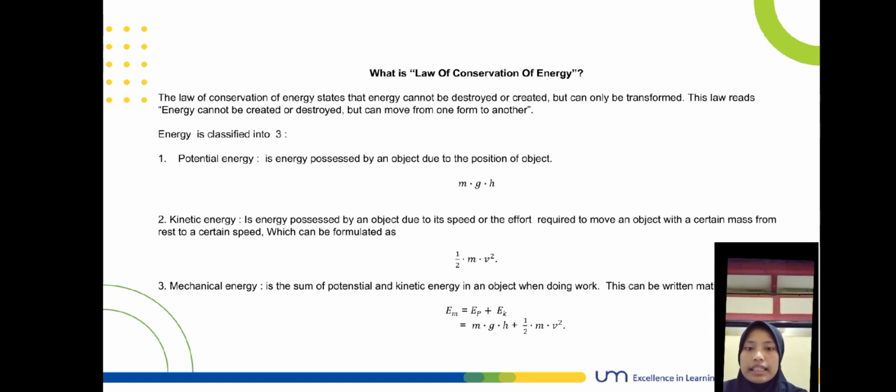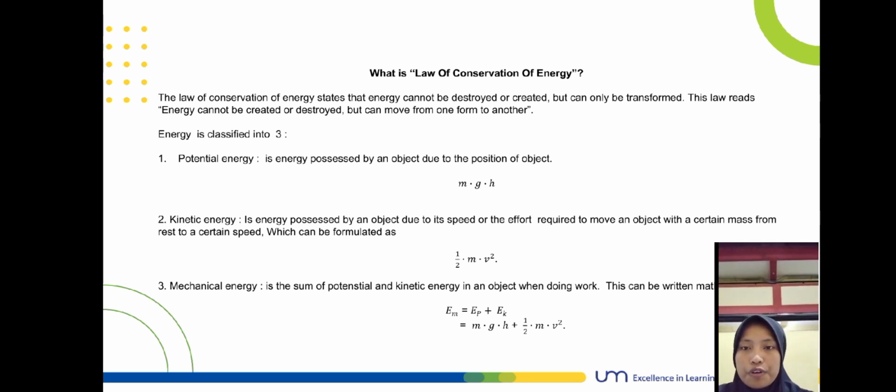For this slide, I will explain the cause and effect relationship in this law. We have the cause: an object is at a certain height and then released. From this cause, we have the effect that the gravitational potential energy possessed by the object when it is at a height changes into kinetic energy when the object falls.